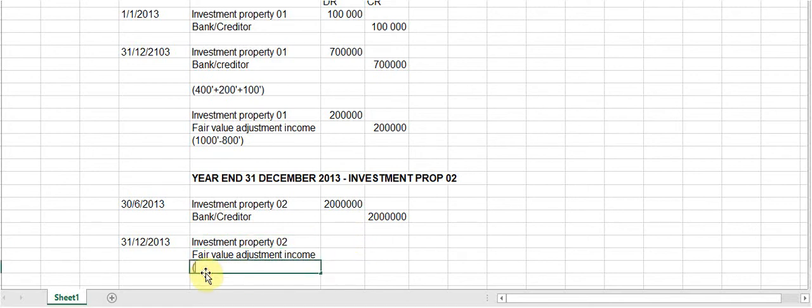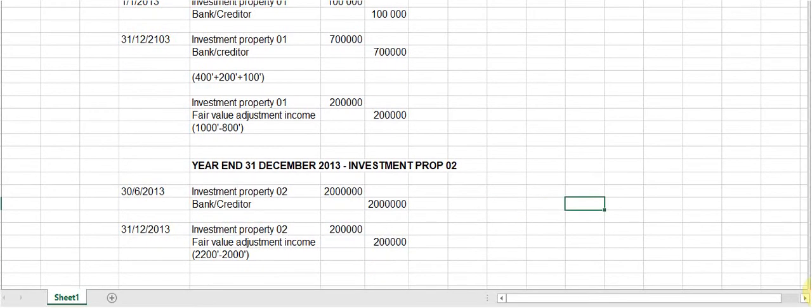And that is the difference between the 2.2 million fair value and the 2 million that we currently have in our books. The difference should be 200,000. Right, that is our journal entries as they relate to the year ended 31st December 2013.